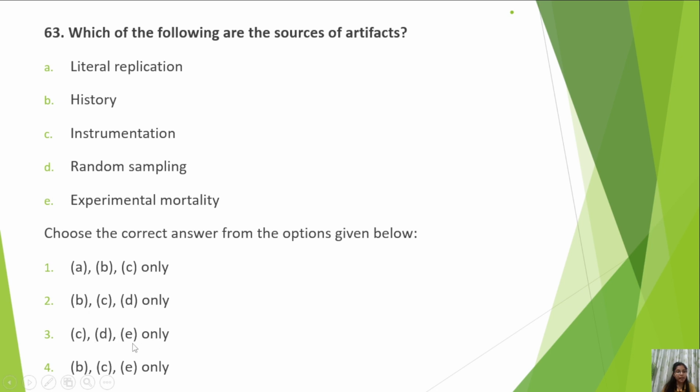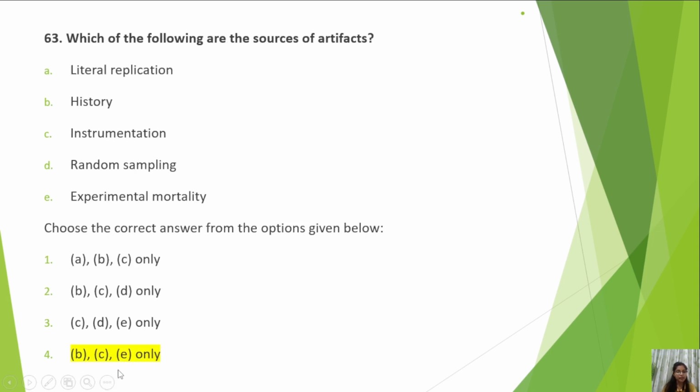Eliminate D. Then you are left with a 50-50 situation. B and C are correct. You have to choose between A and E. Okay. Then experimental mortality. Of course, if the samples on which we are doing the experimentation die, our research would be affected. So E should be in the option. B, C, and E is the correct answer.